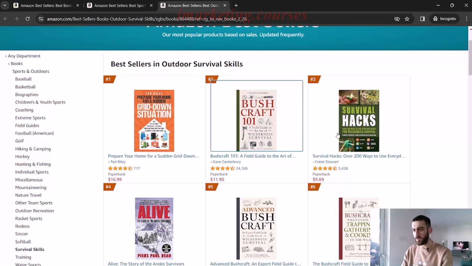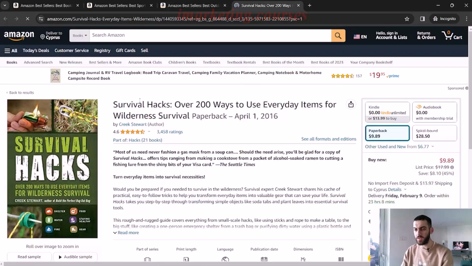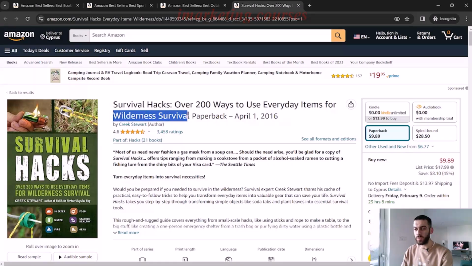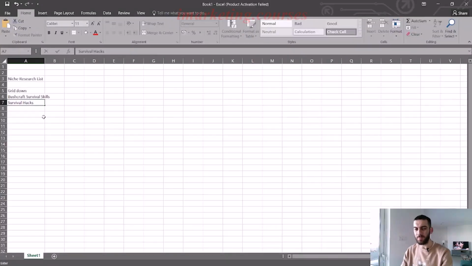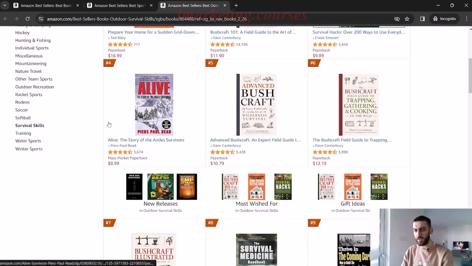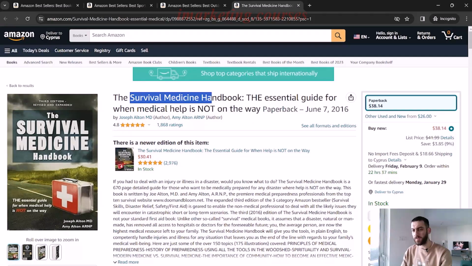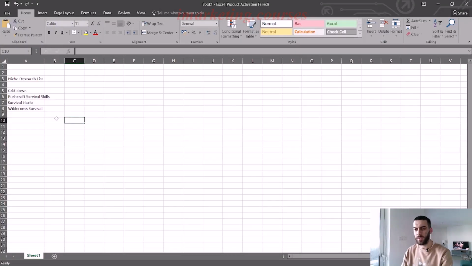Let's open up some other ones. Survival hacks. That would be a nice keyword. There's also wilderness survival. So that might be the same niche, but just a different way to say it. I'm going to add that as well. Let's see what else we can find. What about this one? Survival medicine handbook. Let's copy and paste this. Survival medicine handbook. That might be a niche.